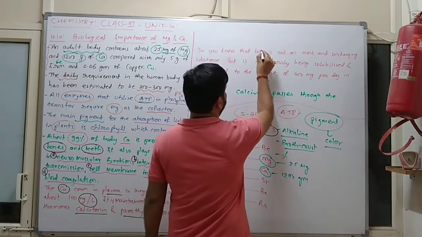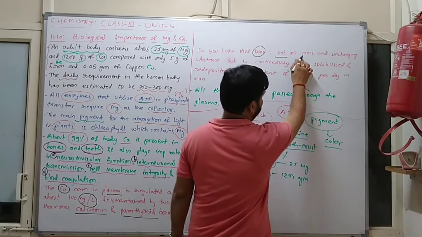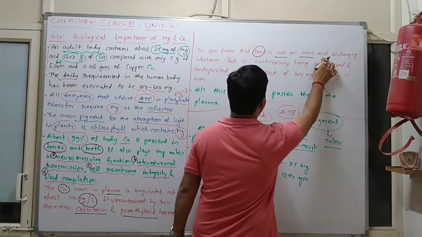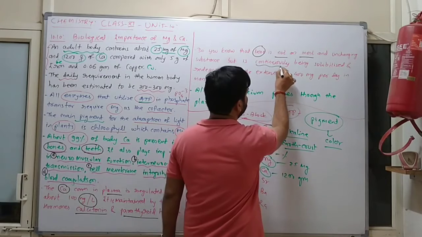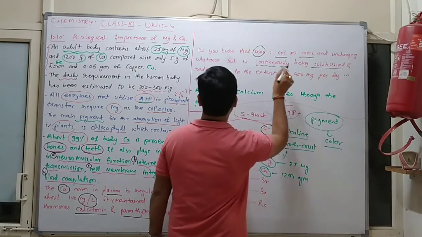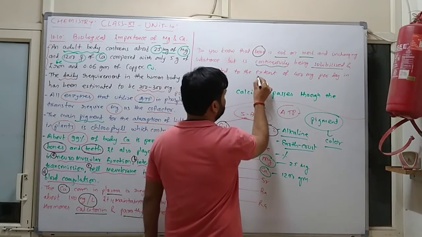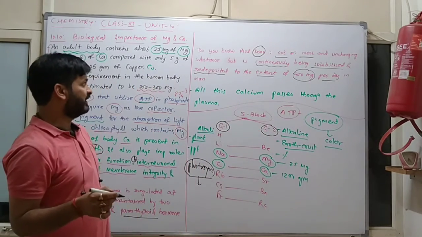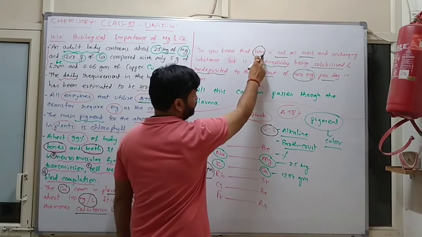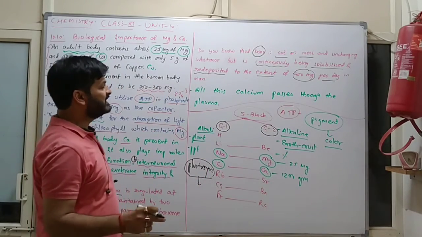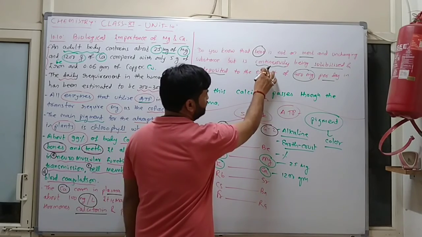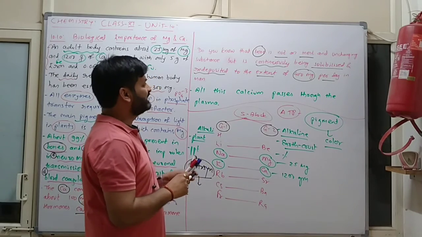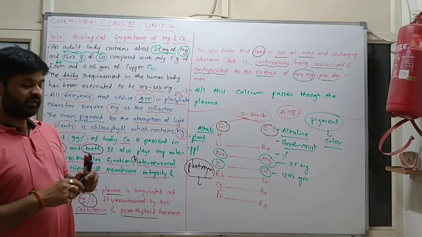Now, do you know that bone is not an inert and unchanging substance, but it is continuously being solubilized, meaning dissolved, and redeposited, meaning formed again, to the extent of 400 milligram per day in an adult?